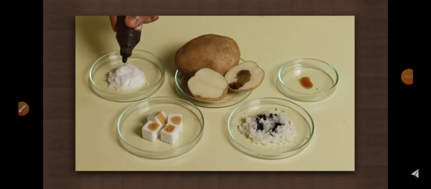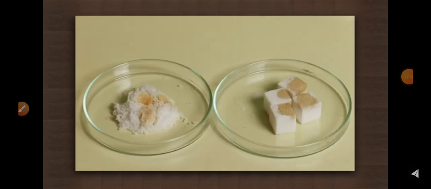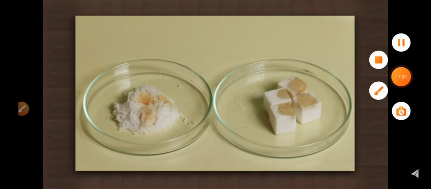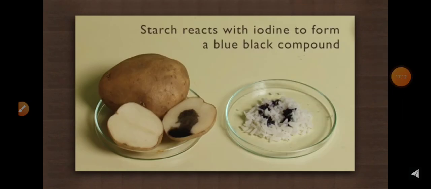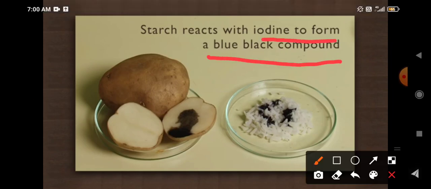The color does not change. Salt too does not change its color. This proves that sugar and salt do not contain starch. So starch reacts with iodine to form a blue-black compound. So we have understood from this video that to test the presence of carbohydrates in different types of food, we can do it with the help of iodine solution. We have tested it in potatoes and in rice.